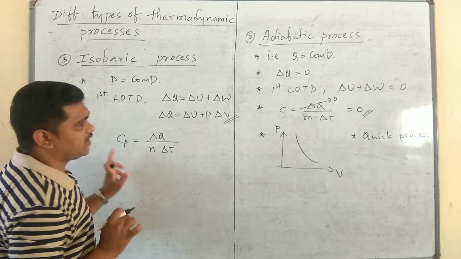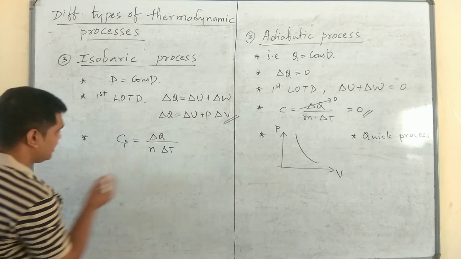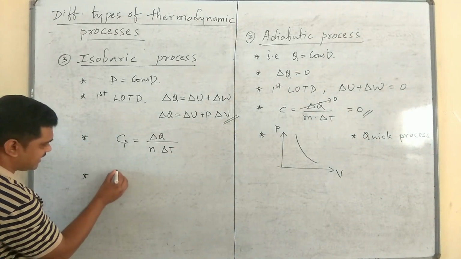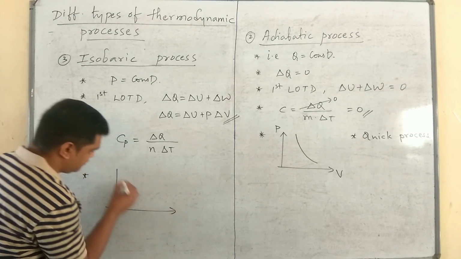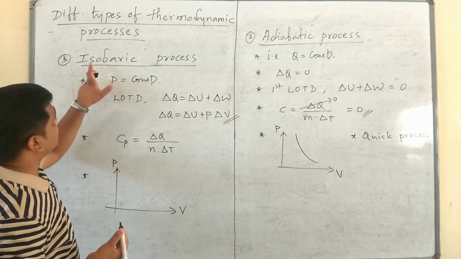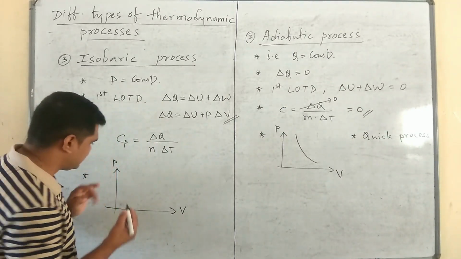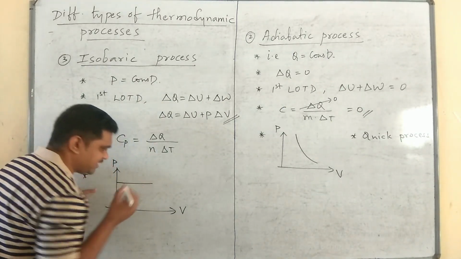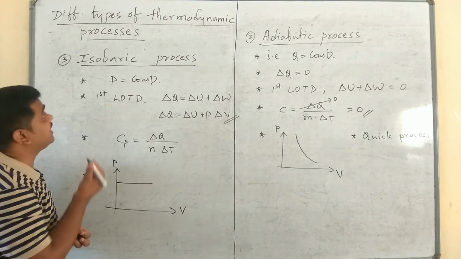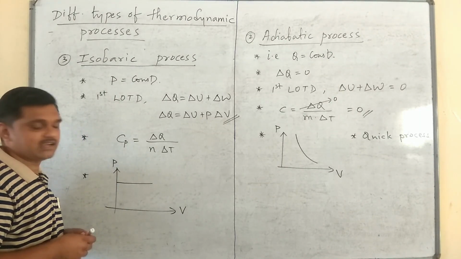If we go for the P versus V diagram, please remember isobaric means constant pressure, therefore the pressure remains constant. This is the PV diagram for an isobaric process.